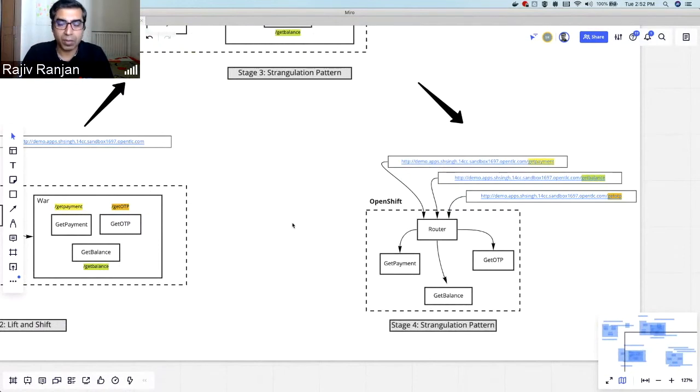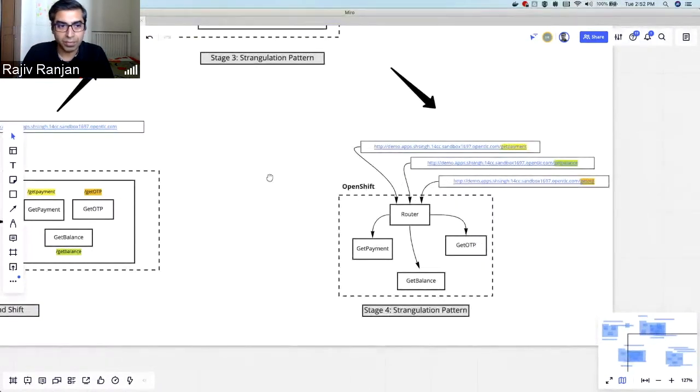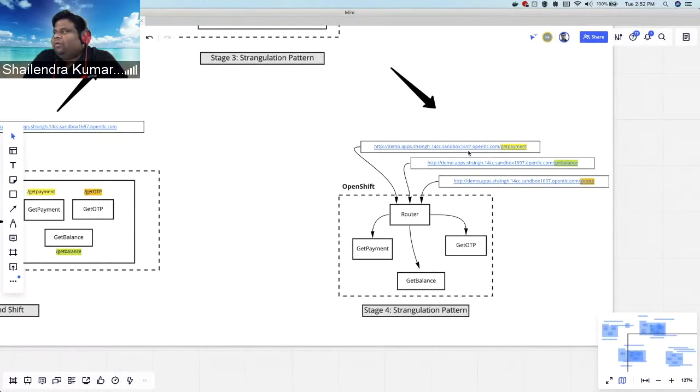Yes, exactly. So what we see now is we have a route with the same domain name, FQDN, with the context path /get pattern, which points to my router, and depending upon the context, it would be redirected to the microservice, the pod which is deployed on OpenShift. Okay.